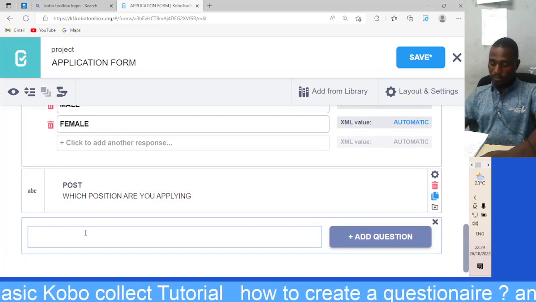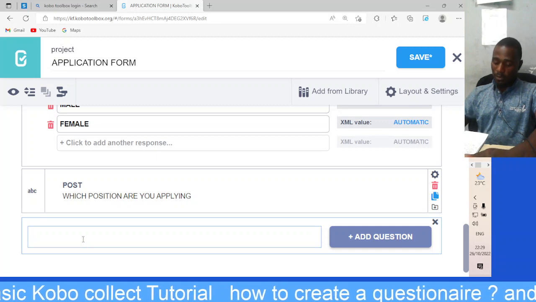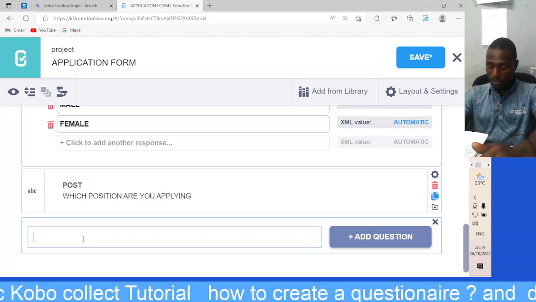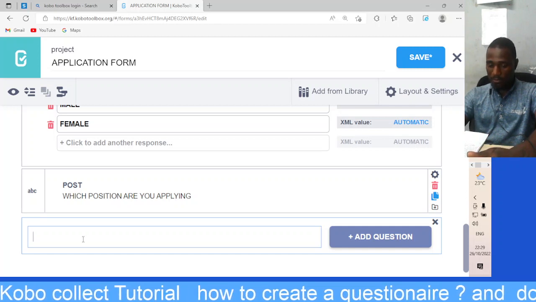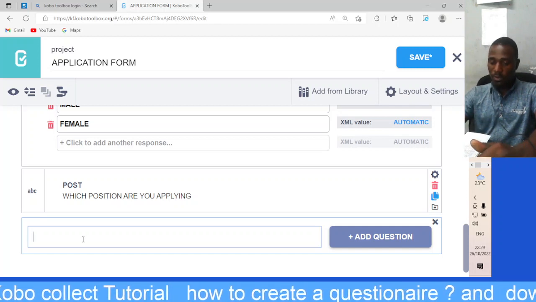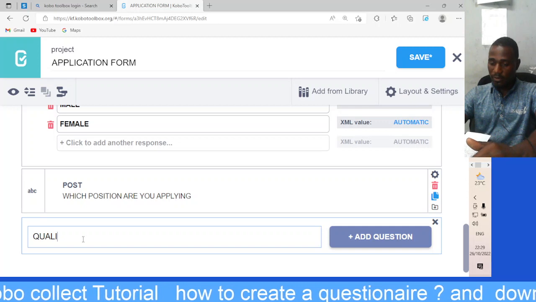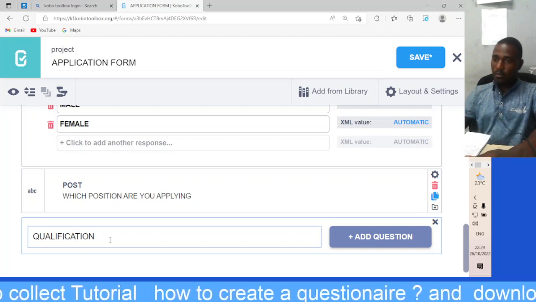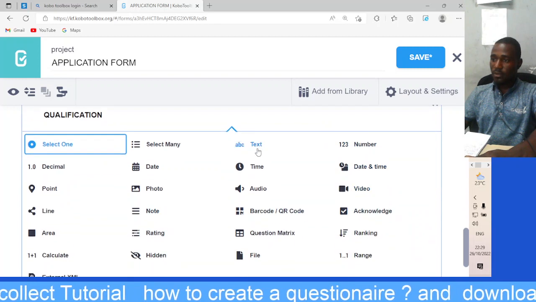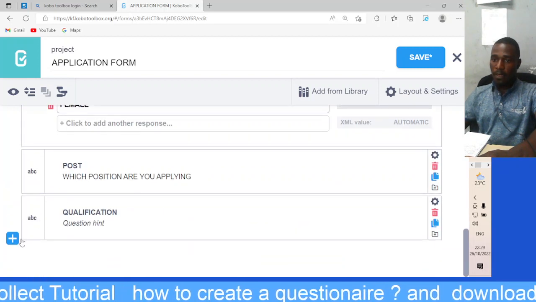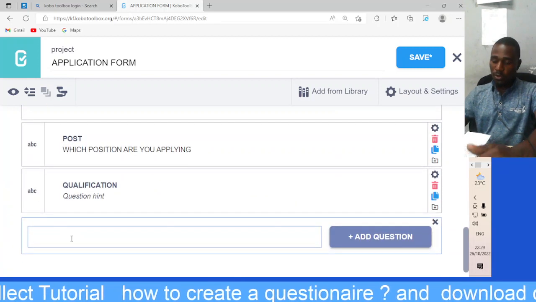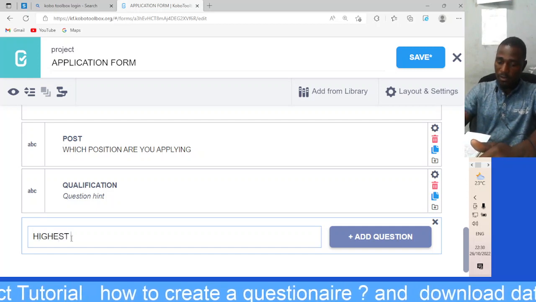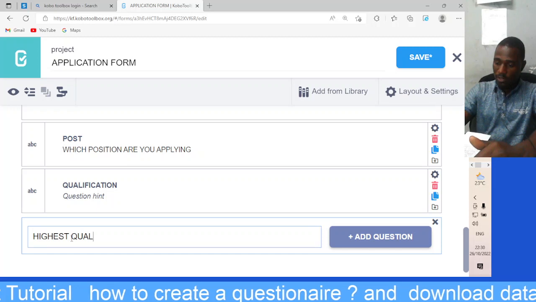Then we want to know the experience, or we want to know your qualification. We want to know your qualification. Add as a text. We want to know also your highest qualification.